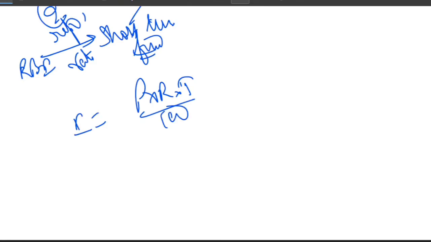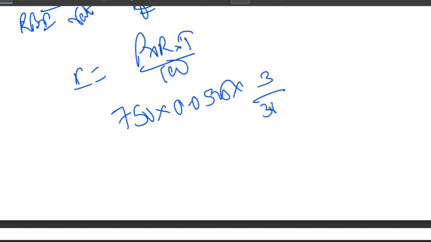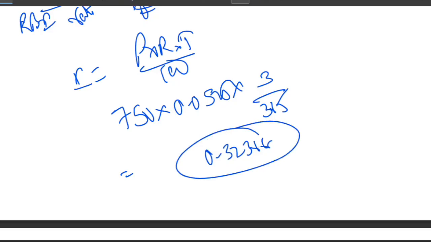Now, first of all, what do we do? We convert the percentage to decimal. They have given 5.25, so that becomes 5.25 upon 100, or we can say 0.0525. Let's apply the formula here. Principal is 750 crore, obviously. R is 0.0525, and T is how much? 3 months? No, sorry, 3 days. So 3 upon 365. That will give you 0.3236 crore. So the rounded value is 0.323 crore.